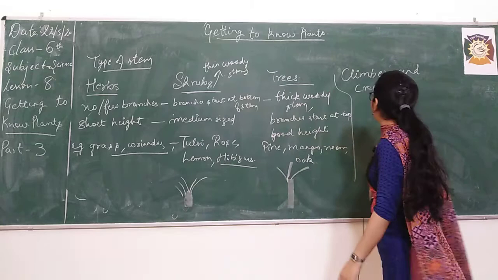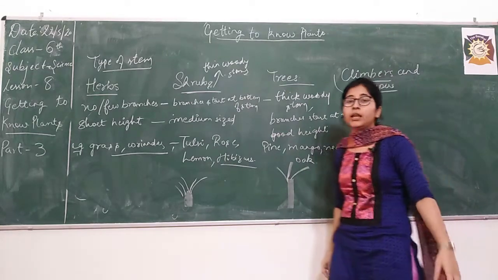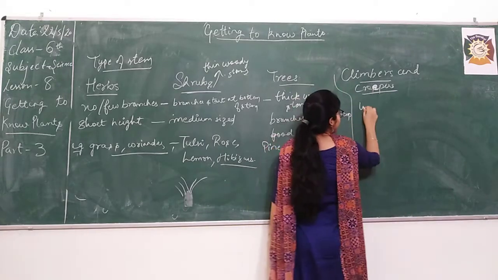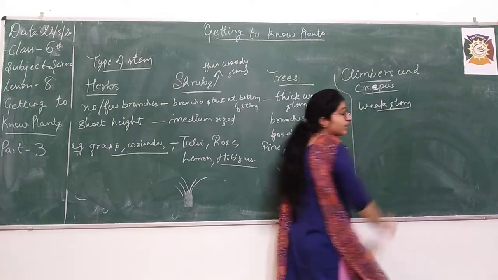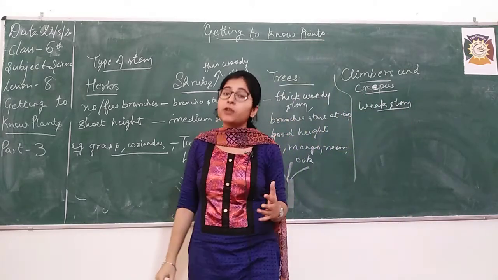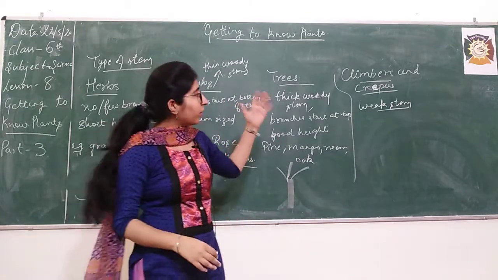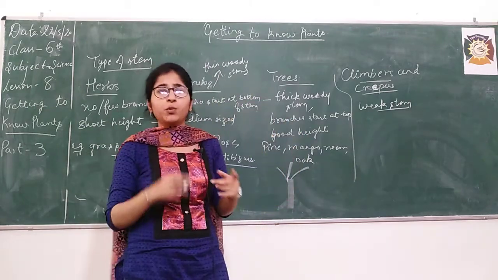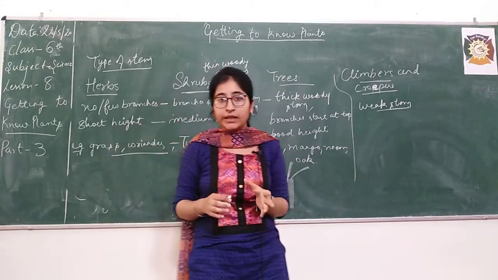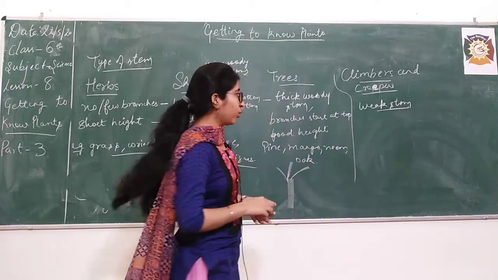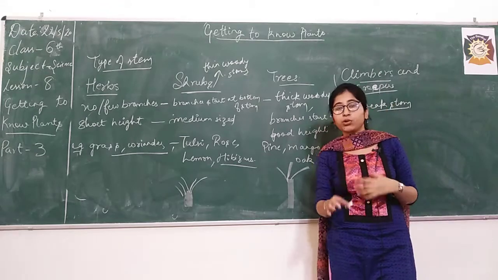So after this, moving to climbers and creepers. What are these? These plants have very weak stems, so weak that they cannot grow on their own. They need a support. We have already discussed it in many parts, like in roots and stem also. They need support to grow. So what is the feature of climbers and creepers? They need support to grow.